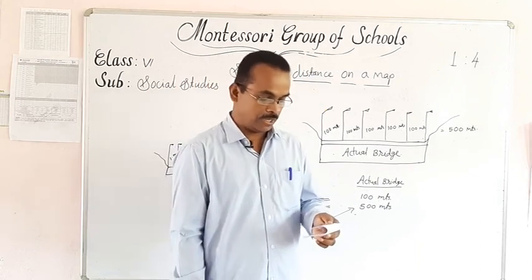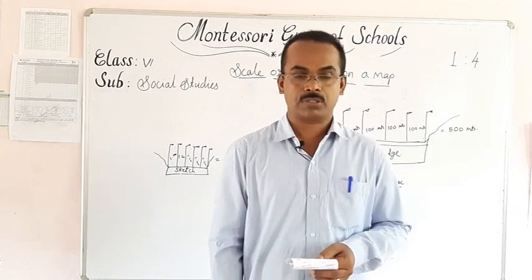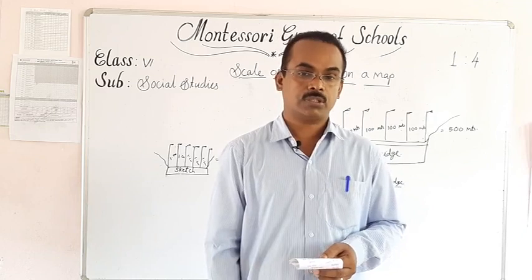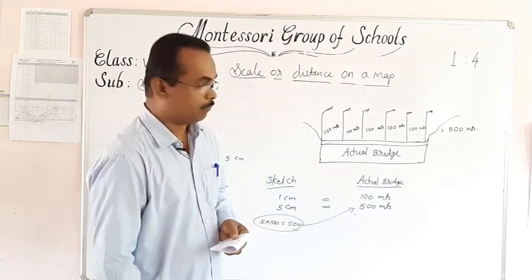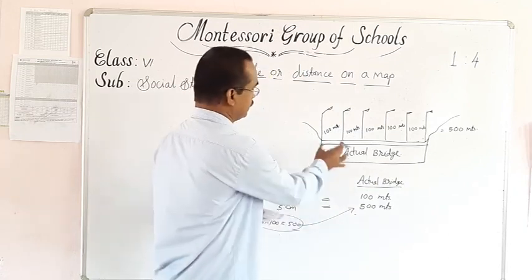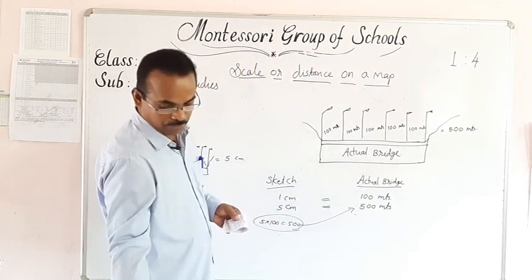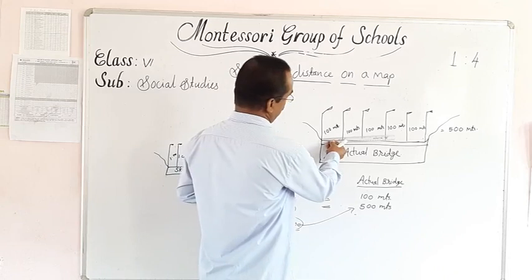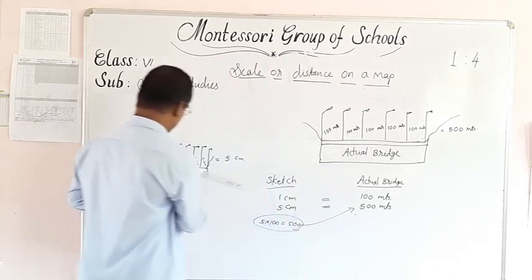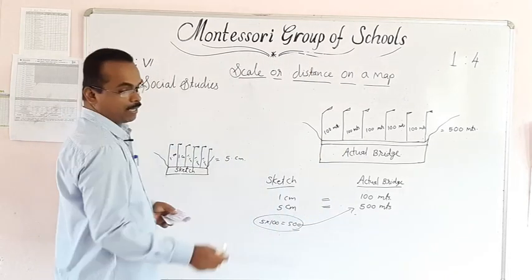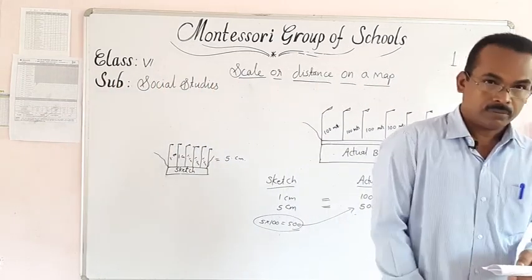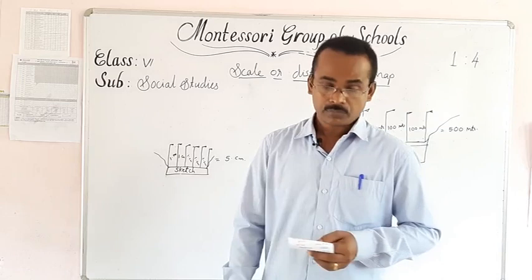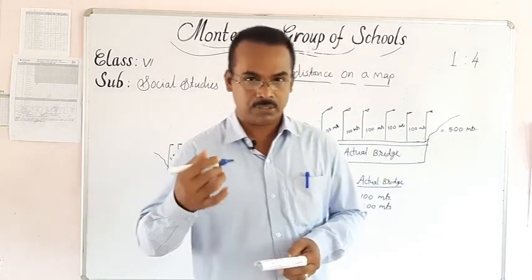We can find out the actual distance by using a scale. Moreover, if we are using the scale, we can find out the actual distance from the map also. Suppose we are using a scale where 1 centimeter is 100 meters, we can multiply and find out the actual distance. Now, the remaining part we can study in the next class.